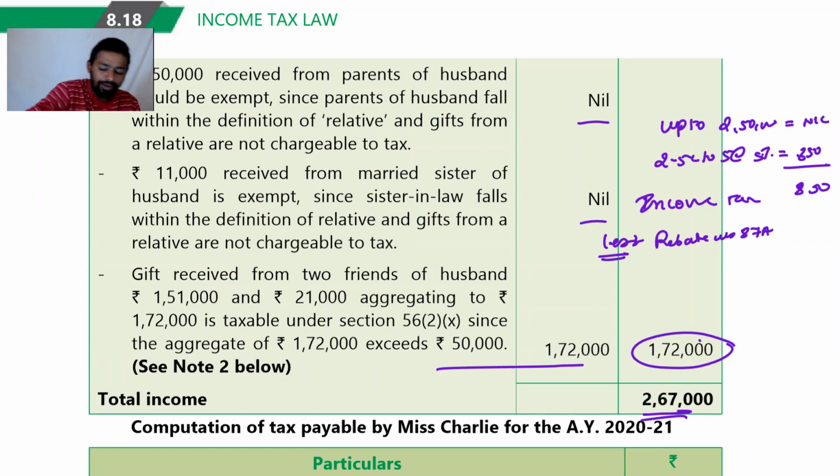under section 87A. How much is rebate? 850. So what will be the tax liability? Nil.